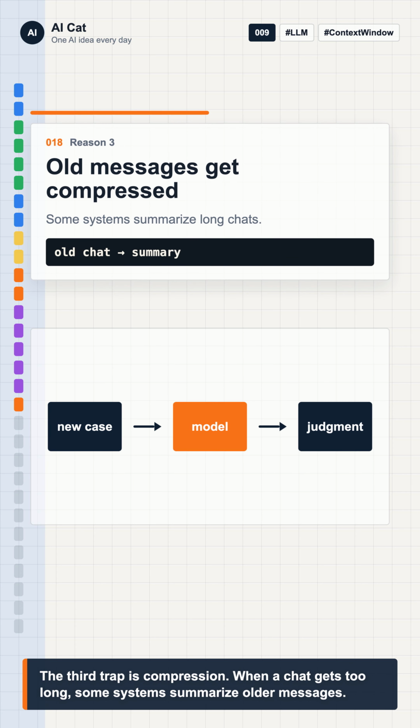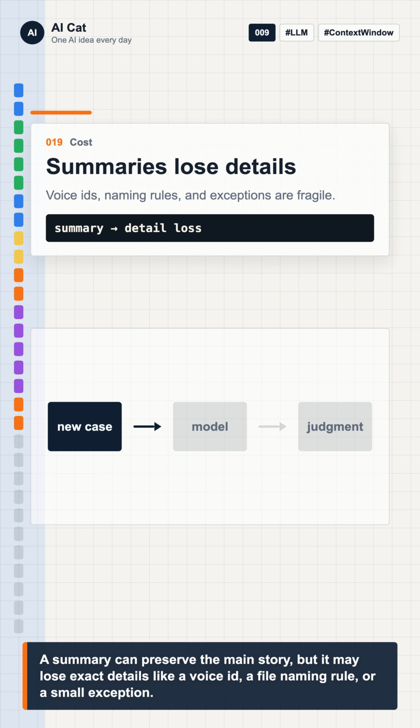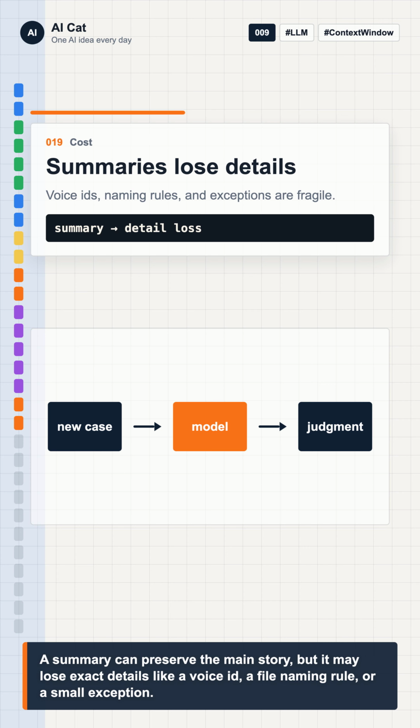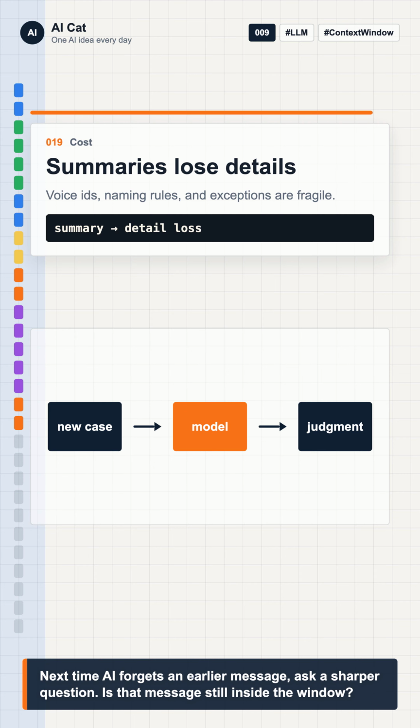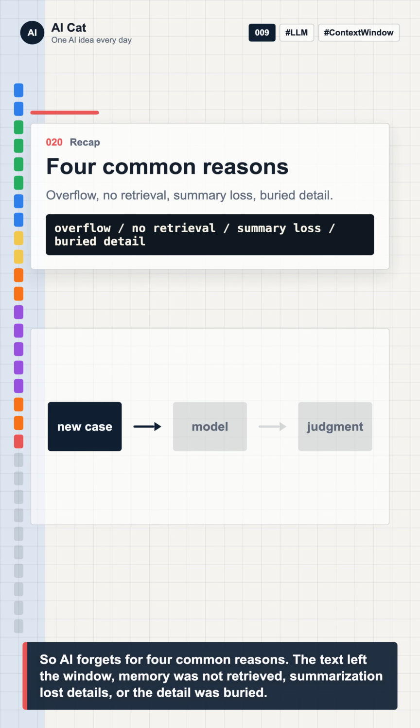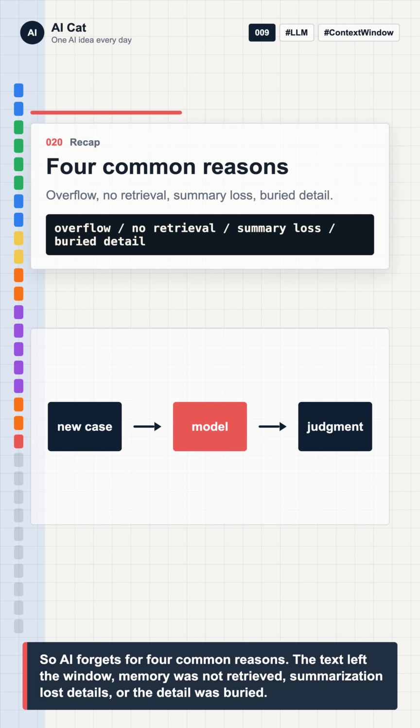When a chat gets too long, some systems summarize older messages. A summary can preserve the main story, but it may lose exact details like a voice ID, a file naming rule, or a small exception. So AI forgets for four common reasons. Text left the window, memory was not retrieved, summarization lost details, or the detail was buried.